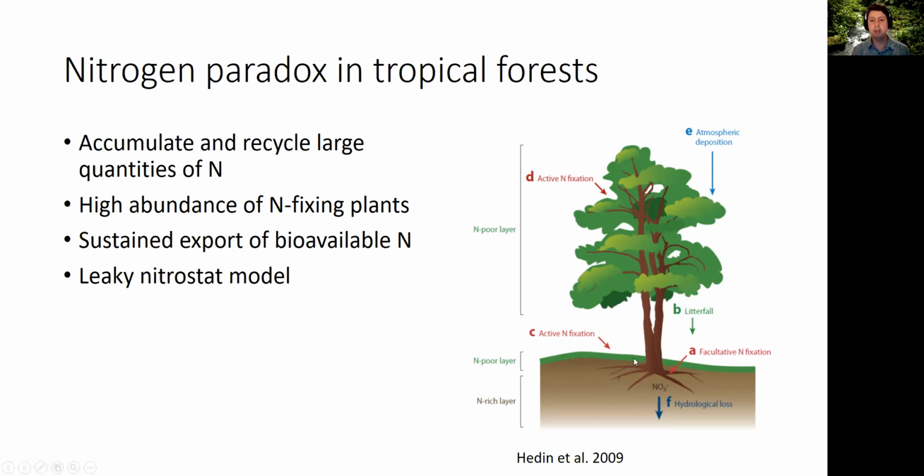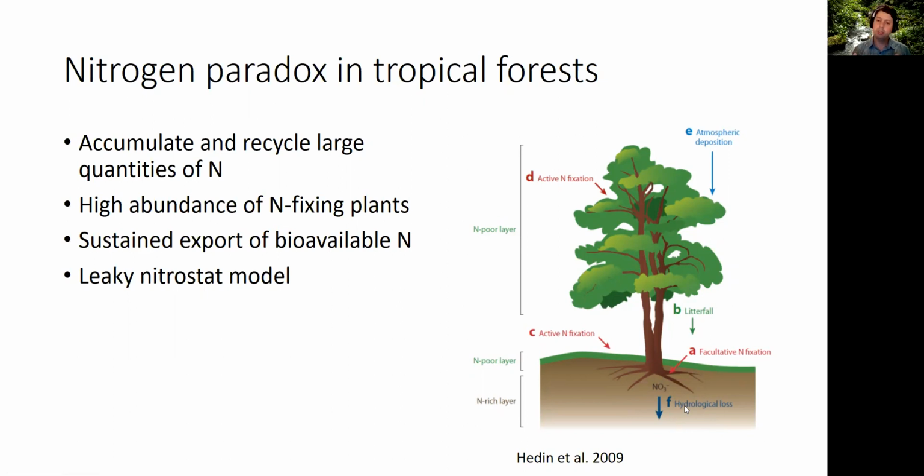So there might be layers of nitrogen poor in the litter, and this leads to active nitrogen fixation. There might be trees themselves which are nitrogen poor, and so there might be active N fixation in the trunks of trees. There's also atmospheric deposition, and you combine all of these, and these sustain high nitrogen losses from these